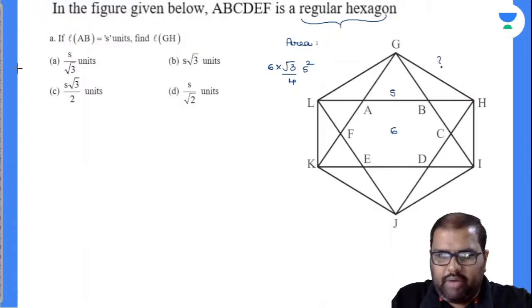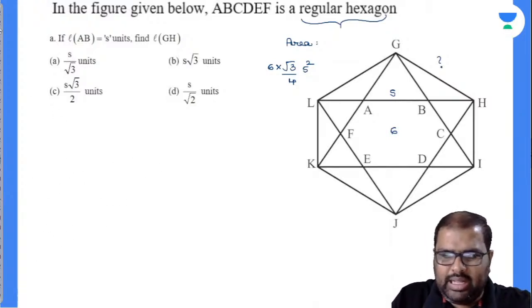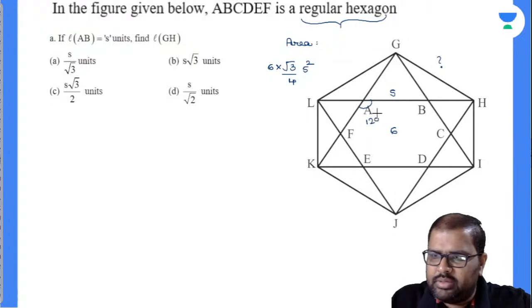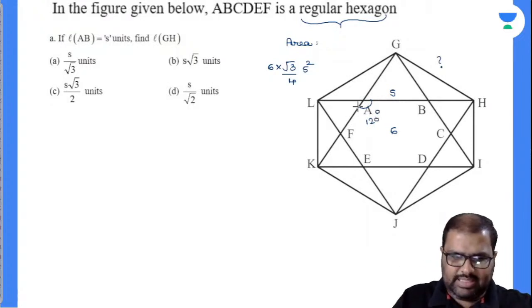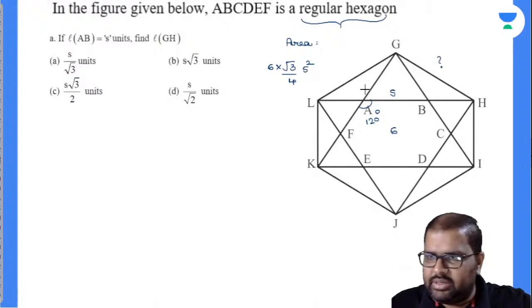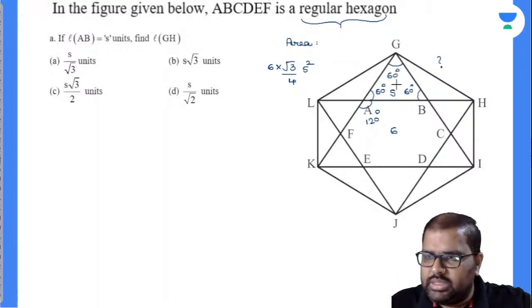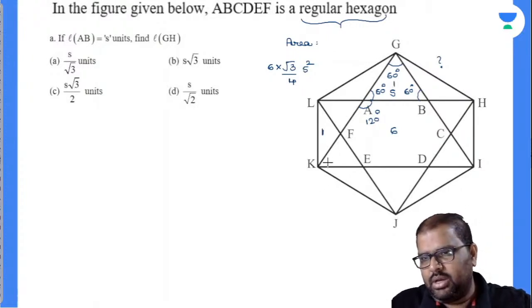So, now, everybody knows in a regular hexagon, each angle will be 120 degrees. Sum of the angles is 4 into 180 divided by 6, so 6 threes are 120. Now this will be 60 degrees, this will again be 60 degrees. If these two are 60 degrees, this will also be 60 degrees. So by this, the GAB triangle is also an equilateral triangle. So this will be one equilateral triangle, and this will also be one equilateral triangle.